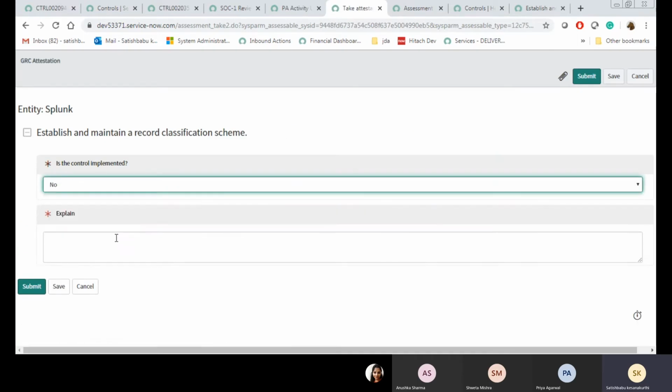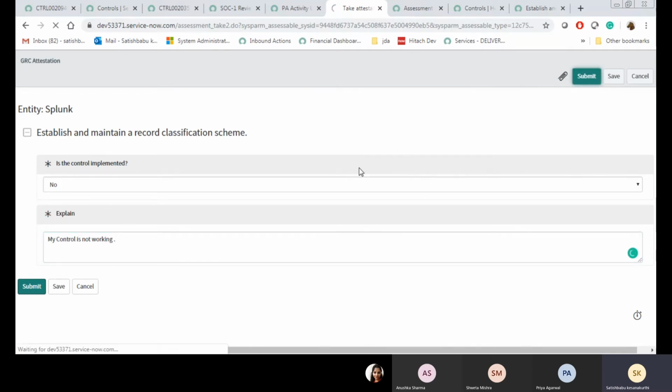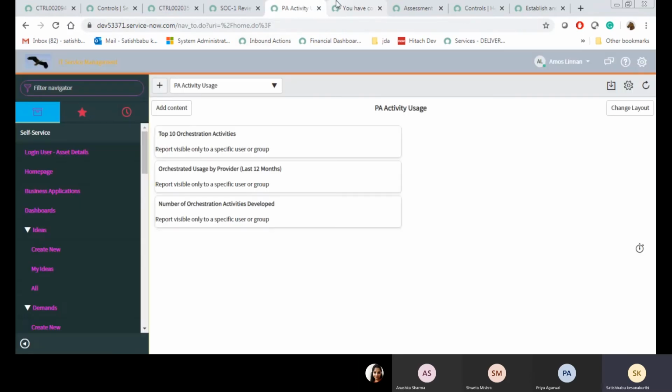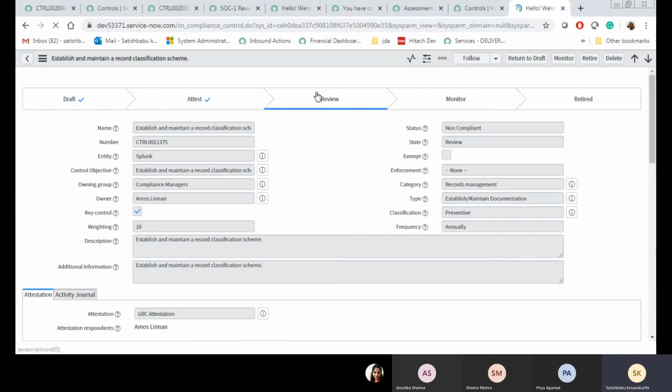If it comes implemented, no. My control is not working. Now I'm submitting this record. Now this is the normal flow.